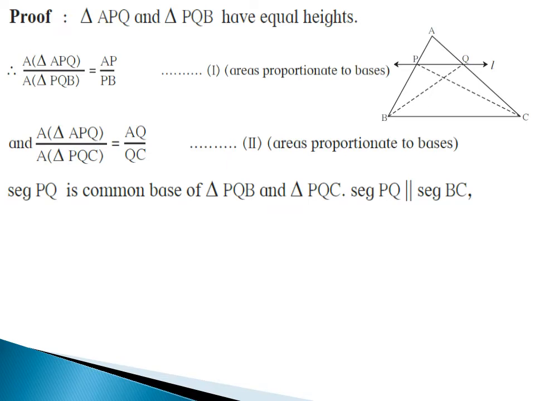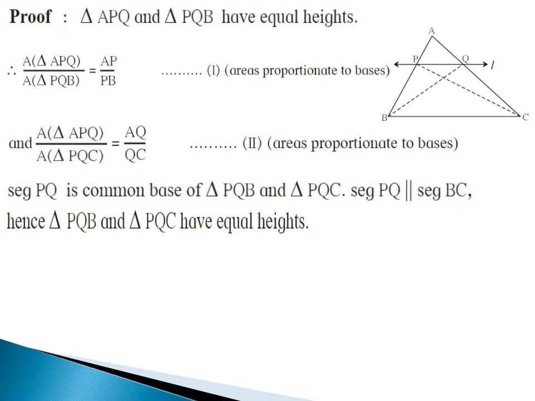Segment PQ is common base of triangle PQB and PQC. Segment PQ parallel segment BC. Hence, triangle PQB and triangle PQC have equal heights. Area of triangle PQB is equals to area of triangle PQC. This is statement number 3.